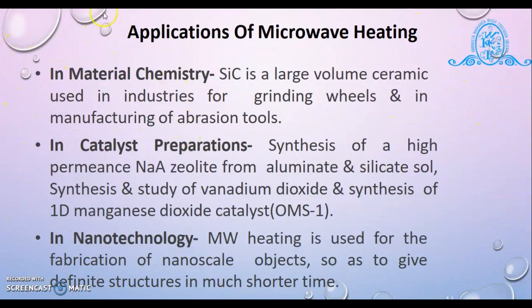Next is the application of microwave heating. This microwave assisted reaction is applicable to a number of fields of chemistry, such as material chemistry, catalyst preparation, and nanotechnology. We see step by step. First is material chemistry: silica ceramic. It is a large volume ceramic used in industry for grinding wheels and in the manufacturing of abrasion tools. So microwave heating is used.